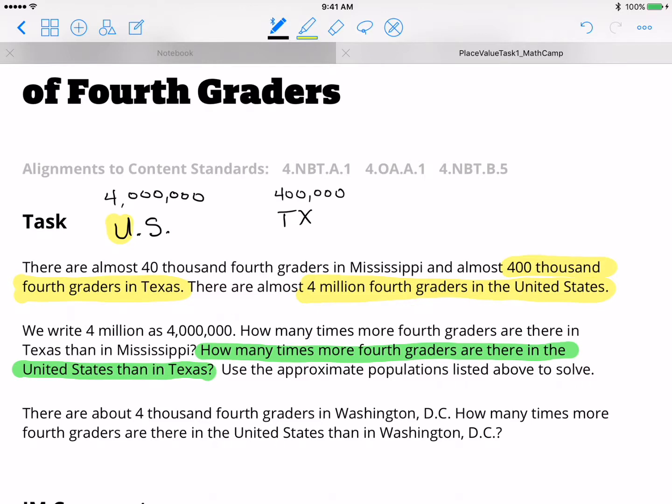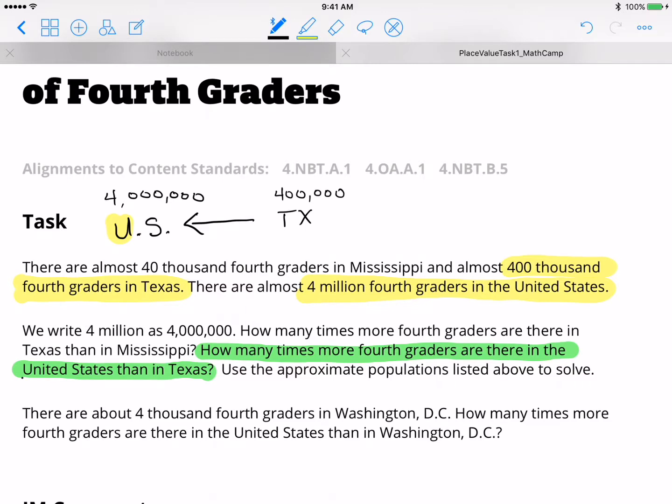Again, which one is greater? 4 million or 400,000? Well, it's 4 million. So we're going to point our arrow to the left, which means that as we move through our place values to compare, we're going to once again move to the left because we want to know how many times more fourth graders. So how many times more is going to give us a greater number, a bigger number.